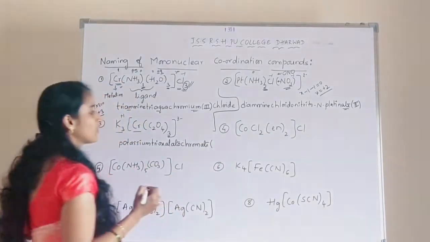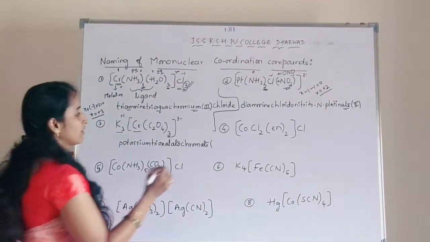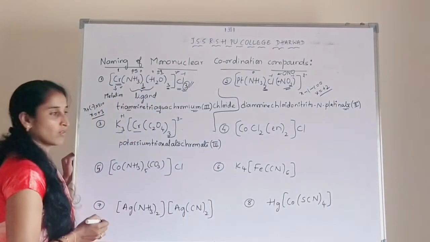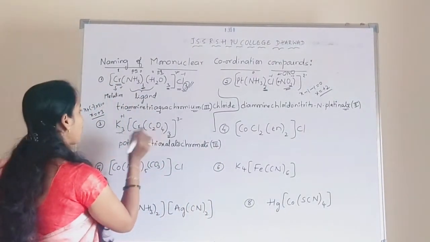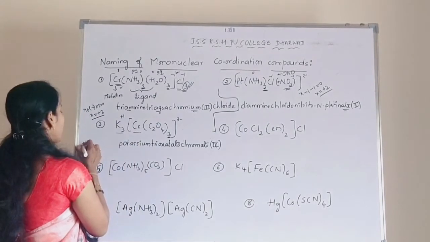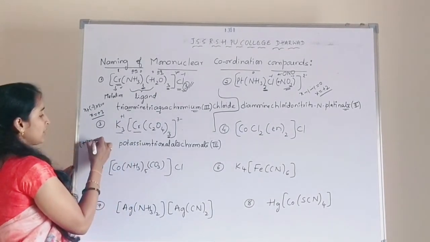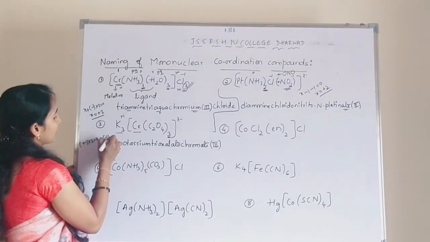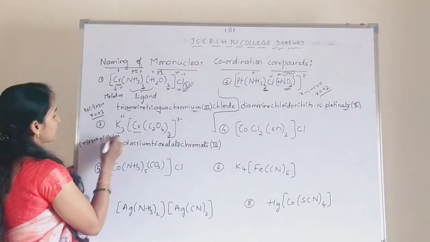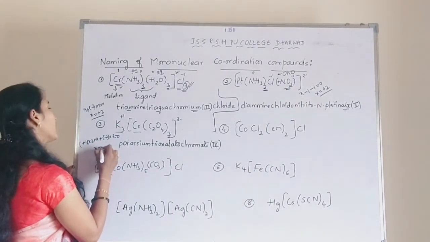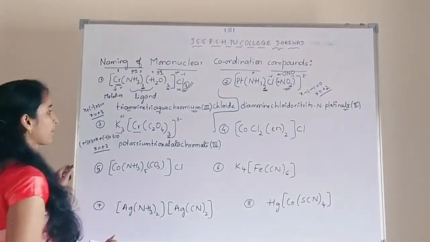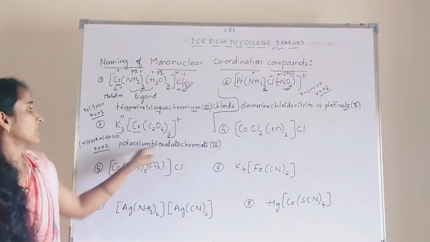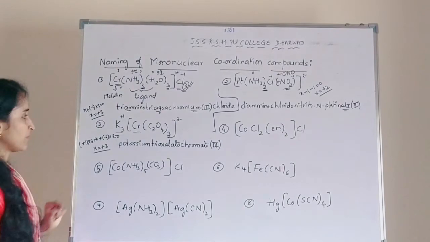Then we have to write the oxidation number in terms of the Roman numeral within the parenthesis. Okay. So you know how to calculate the oxidation number. So it is +1 into 3 plus X plus -2 into 3 is equal to 0. So X is equal to +3. Okay. Understood? So X is +3. So that is the oxidation number of chromium. Is it clear?